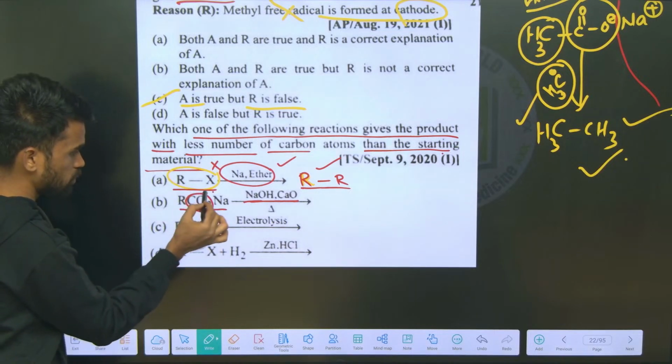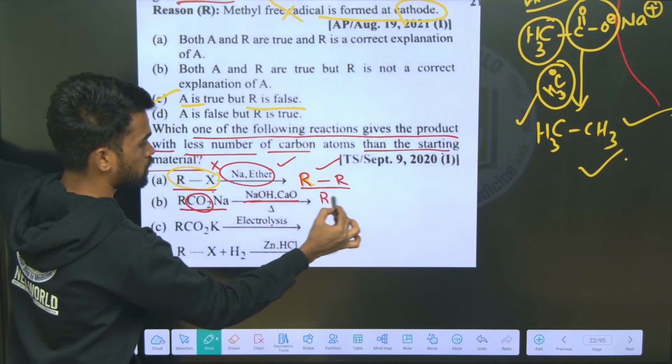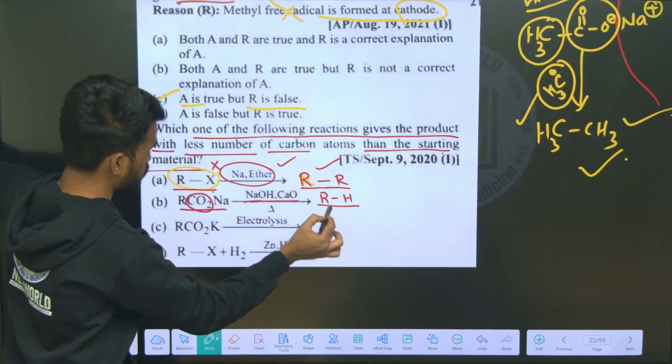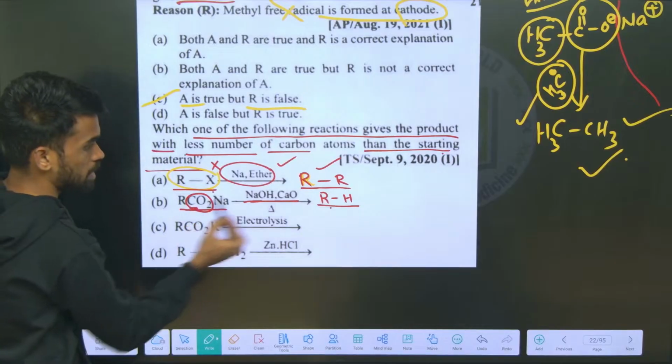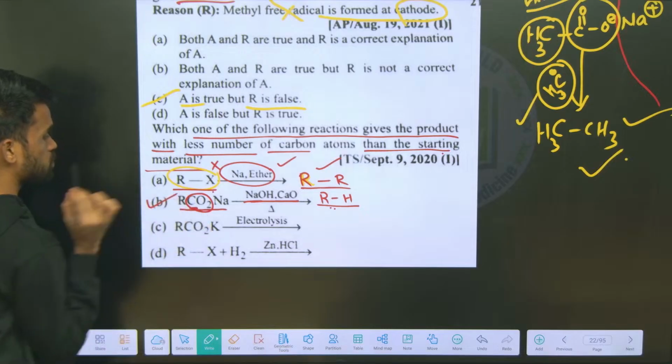If we are removing CO2, one carbon is less in the starting material when we compare with the product. We will get an RH type of product. It means one carbon is less on the product side compared with the reactant. So definitely option 2 is correct.